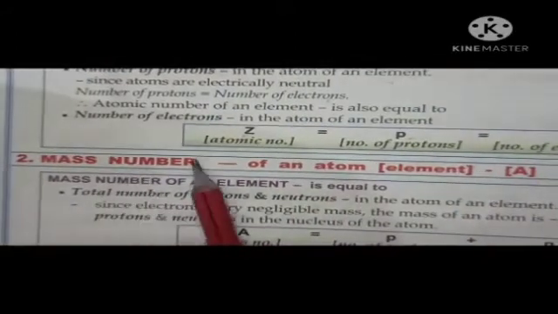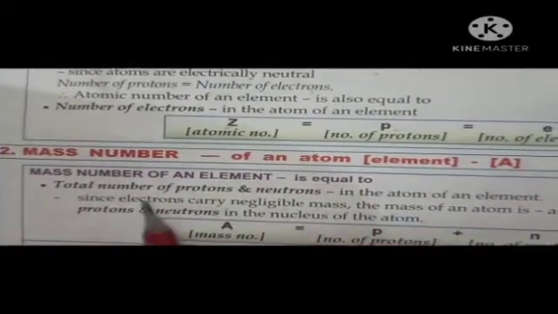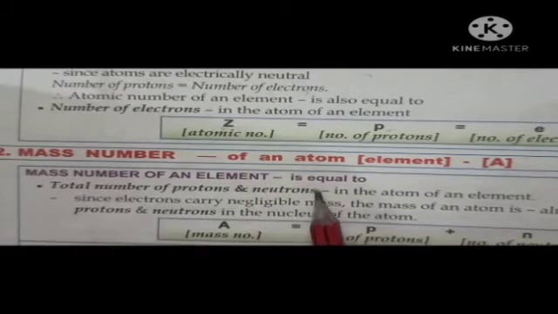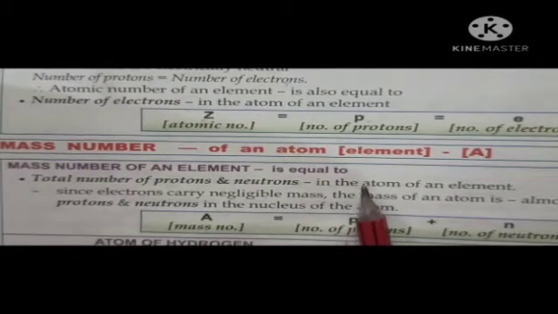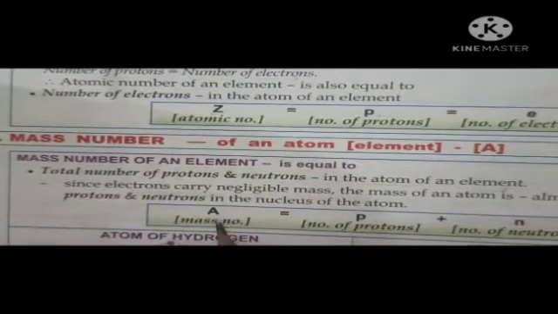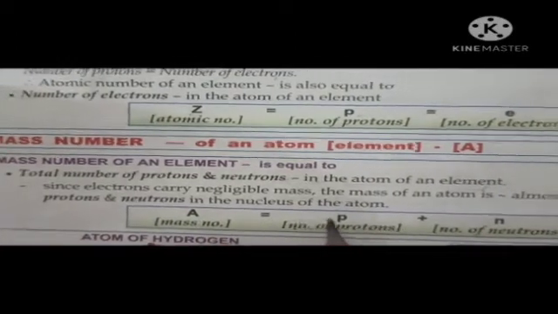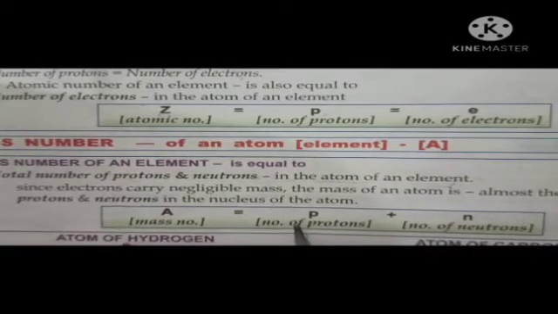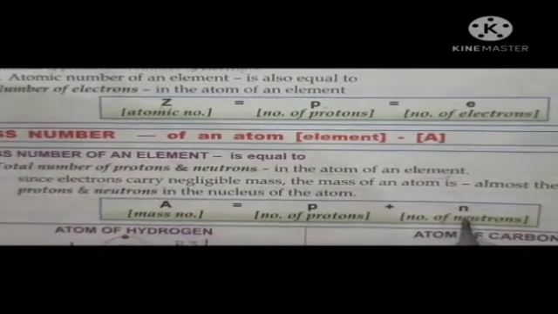Now, what is mass number? The mass number of an element is equal to the total number of protons and neutrons present in the nucleus of an atom of an element, and mass number is denoted by A, and it is equal to P plus N, that is the number of protons plus the number of neutrons, right?